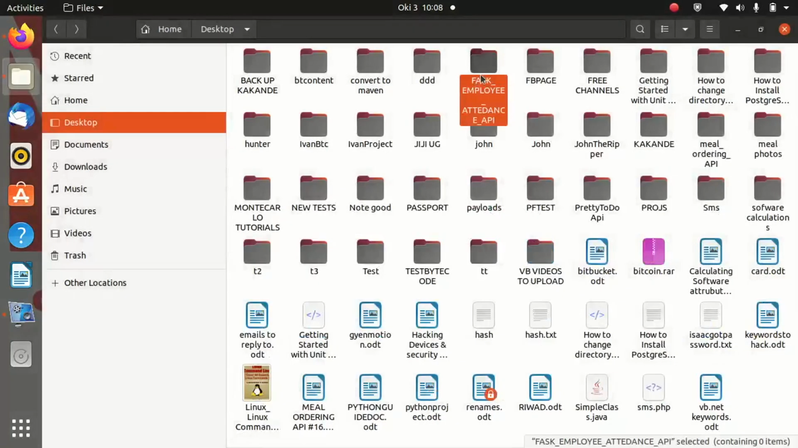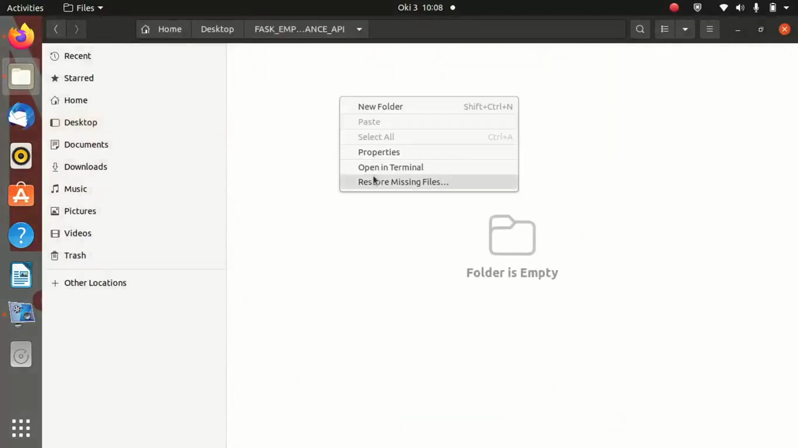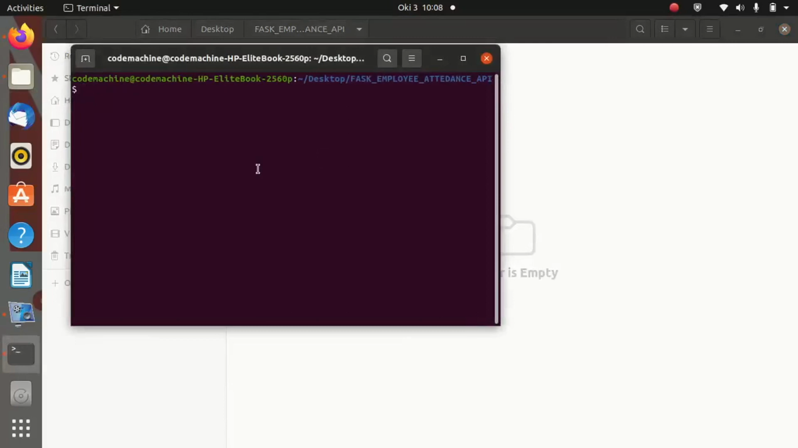After creating our folder, let us just open this folder inside the terminal. As you are seeing, I have opened up the folder inside my terminal. And the next step we are going to do, we are going to install a Python package on our Ubuntu system to allow us create virtual environments. So we are going to be running our employee attendance API inside a virtual environment. And the reason we are going to be using a virtual environment is that all the dependencies we are going to install within this project will not affect the rest of the Python outside this project.